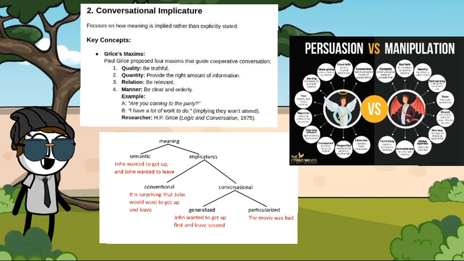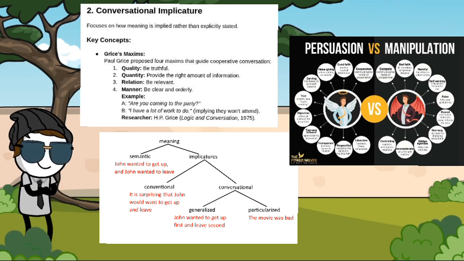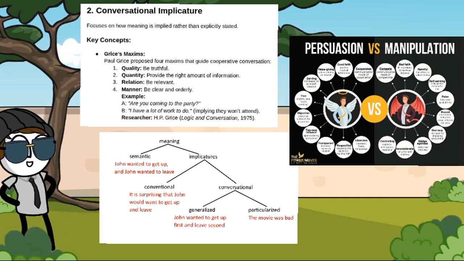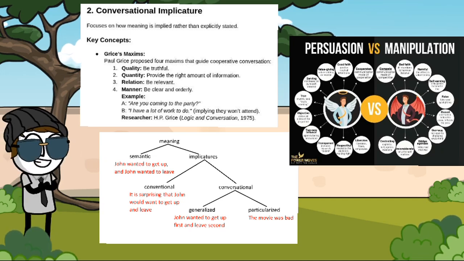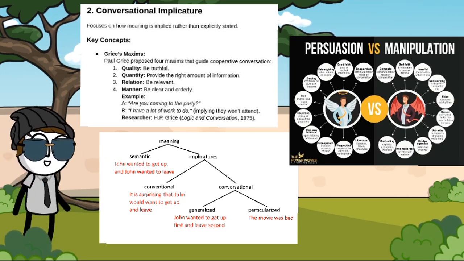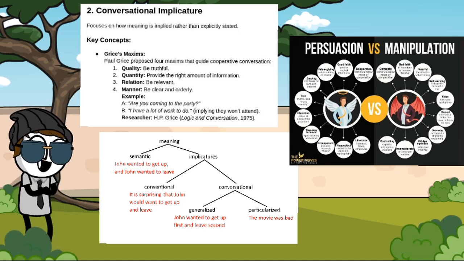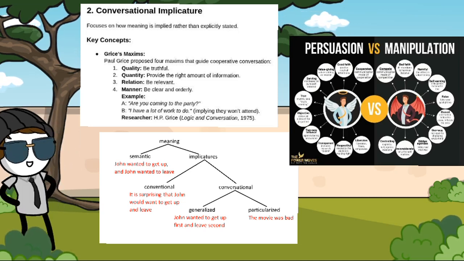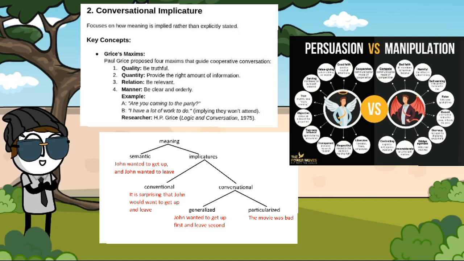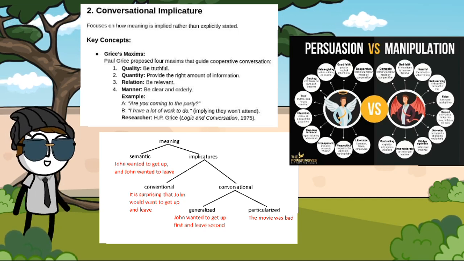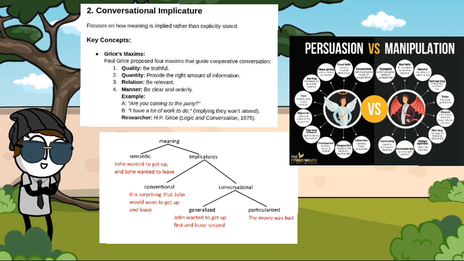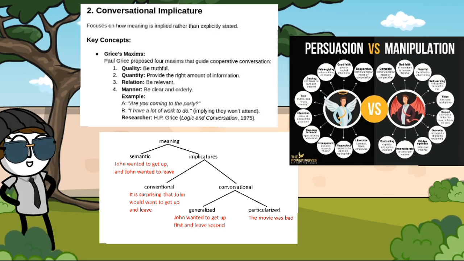Number 2, conversational implicature, focuses on how meaning is implied rather than explicitly stated. Key concepts, Grice's maxims. Paul Grice proposed 4 maxims that guide cooperative conversation. Number 1, quality, be truthful. 2, quantity, provide the right amount of information. 3, relation, be relevant. 4, manner, be clear and orderly.